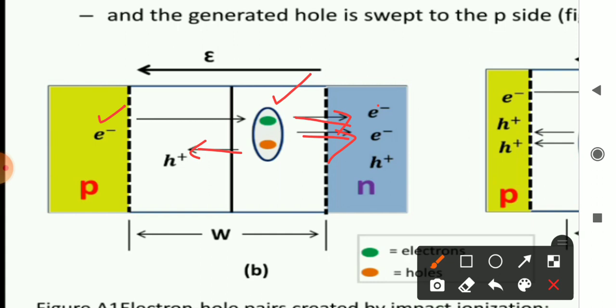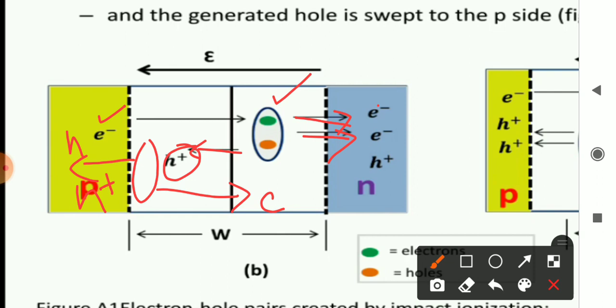So an electron and hole are generated, along with the original electron. Now this hole again goes and collides with another covalent bond. Because of that, again an electron-hole pair is generated. So this electron moves into the n region, and the generated hole moves to the p region, and this original hole. So now 2 holes are there and 1 electron.